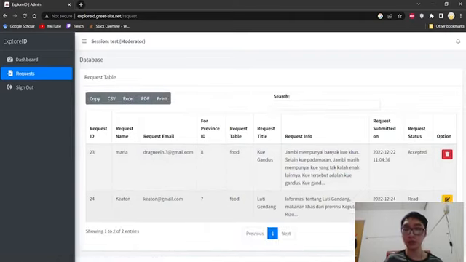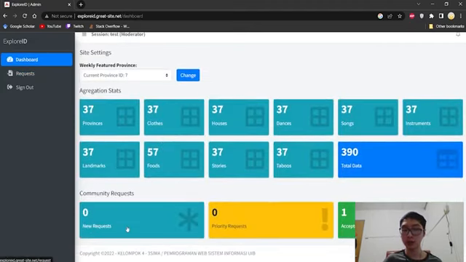If you noticed just now, it was new. When it's new, this part is set as new request, so it was 1, but now it has become 0 because the request has been read.